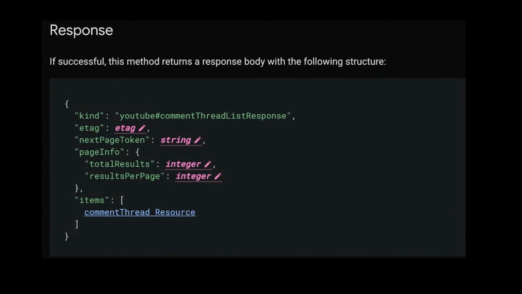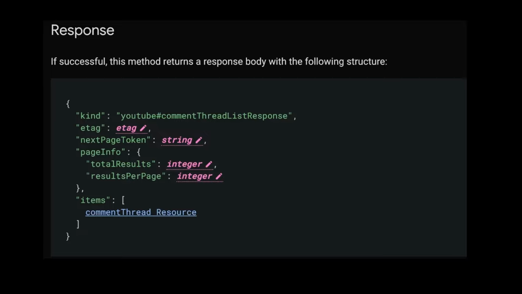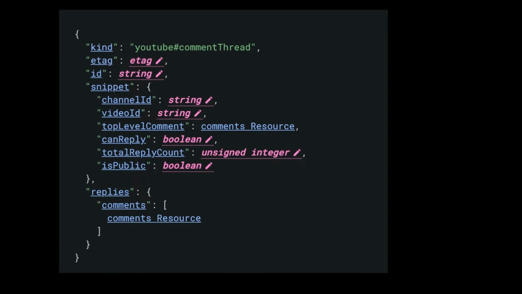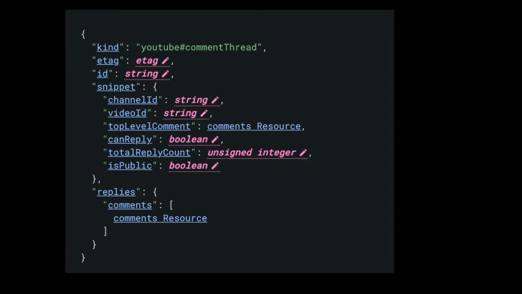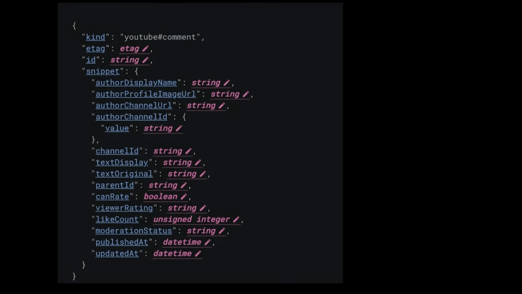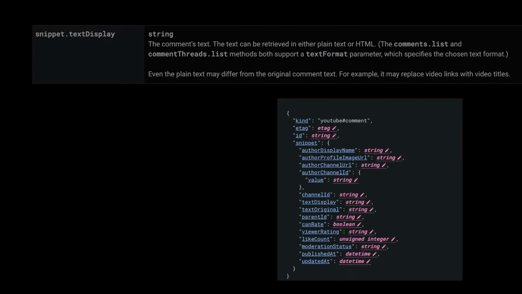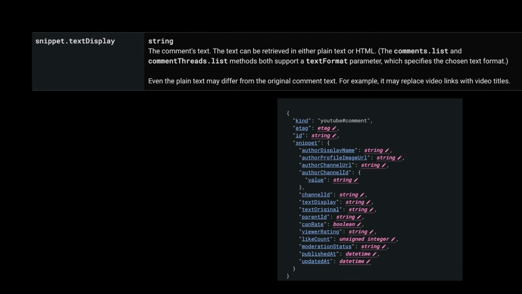Here's the response structure. The response will include a next page token and a list of commentThread resource items. Let's break down the structure. Each commentThread resource structure is as follows. The top level comment is located within the snippet resource. This contains the primary comment, referred to as the comment resource. Each comment resource includes several details, but we are mainly interested in the raw comment text, which is located in the textDisplay element.